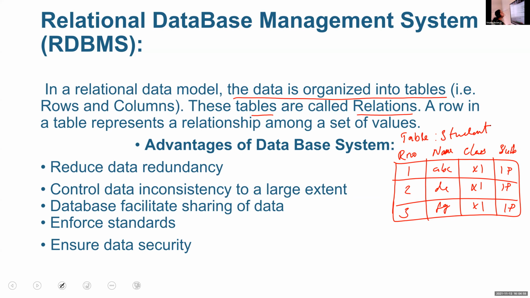In some questions it will ask like this: what is the name of the relation? Relation name means the name of the table. So the alternate name for tables is relations. Then a row in a table represents a relationship among a set of values. That is, a single row represents the related data about this roll number 1.